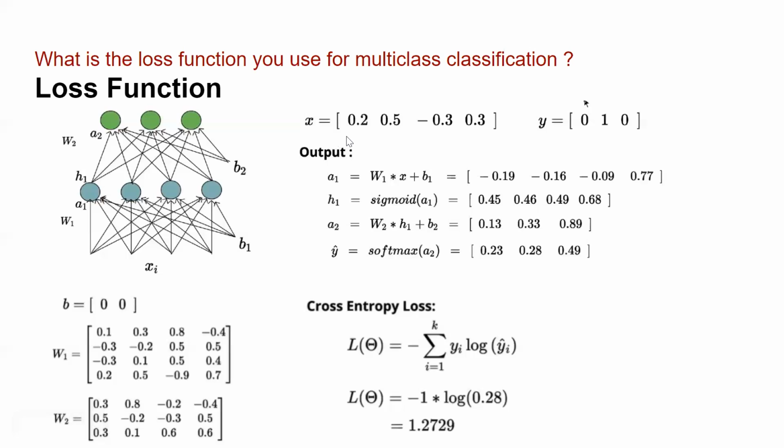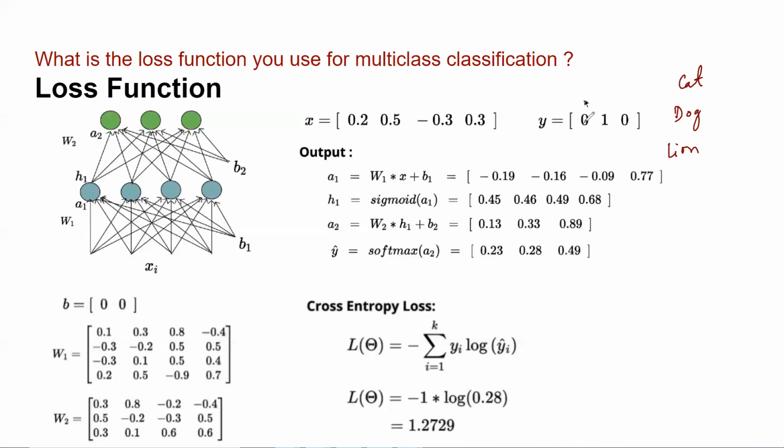Now this is my input: 0.2, 0.5, 0.03 and 3. And I have the ground truth here, which is 0, 1, 0. Suppose this is an image classification problem with a total of 3 categories: cat, dog, lion.